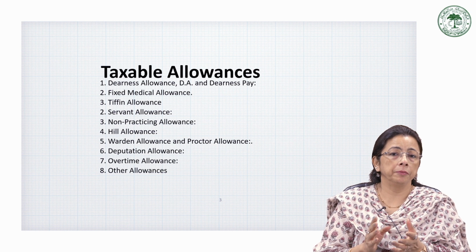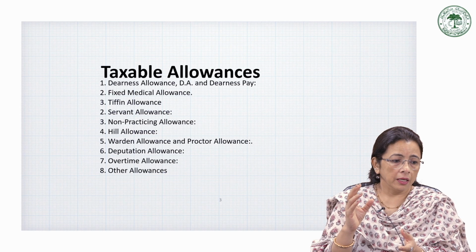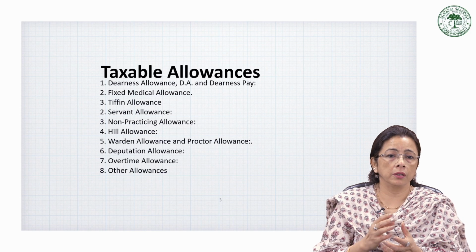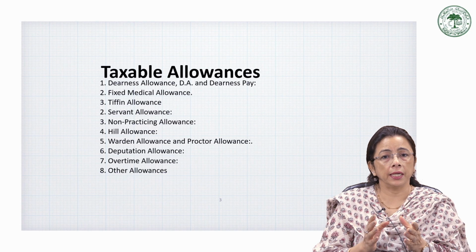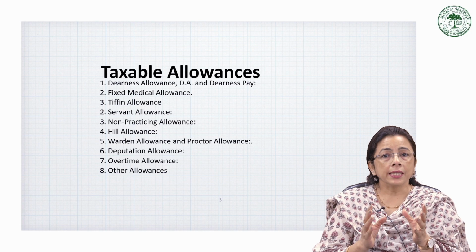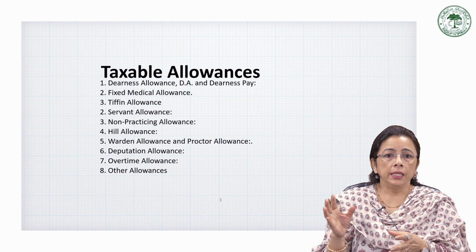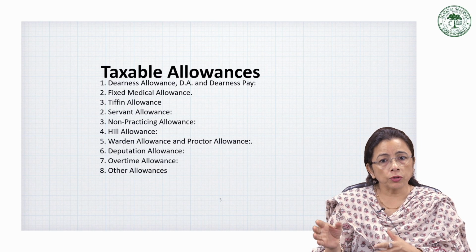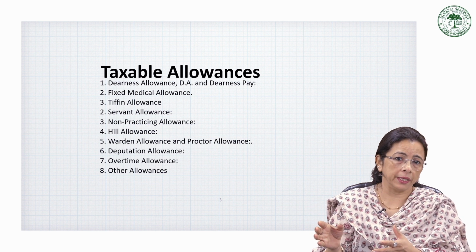The purpose of giving these allowances is to let them meet their personal or work related expenses. However, certain allowances are fully taxable under the head income from salaries as per the Income Tax Act 1961. These allowances are added to the employee's total income and taxed according to the applicable slab rate.